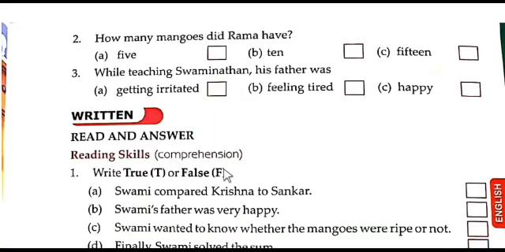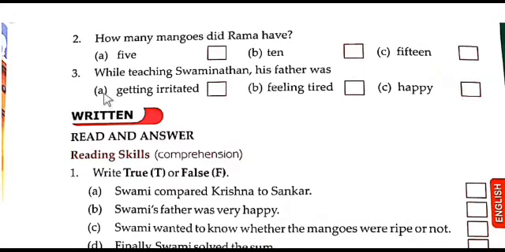Let us go to the second question. Turn to page number 9. Here, the second one: how many mangoes did Rama have? Option A 5, B 10, C 15. So option B is correct here. Rama has 10 mangoes with which he wants to earn 15 annas. Correct? So tick the right mark at B.